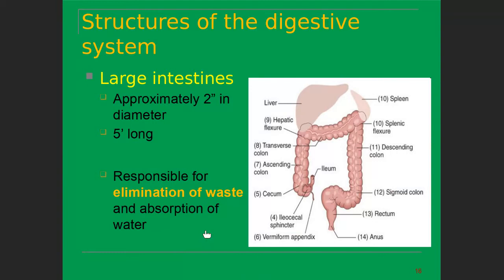Then the large intestine is approximately 5 meters long and 2 inches in diameter, and is responsible for the elimination of the waste products and absorption of water. It also has three segments: the transverse colon, ascending colon, and descending colon. And you can see here the sigmoid colon, and this one is called the rectum.